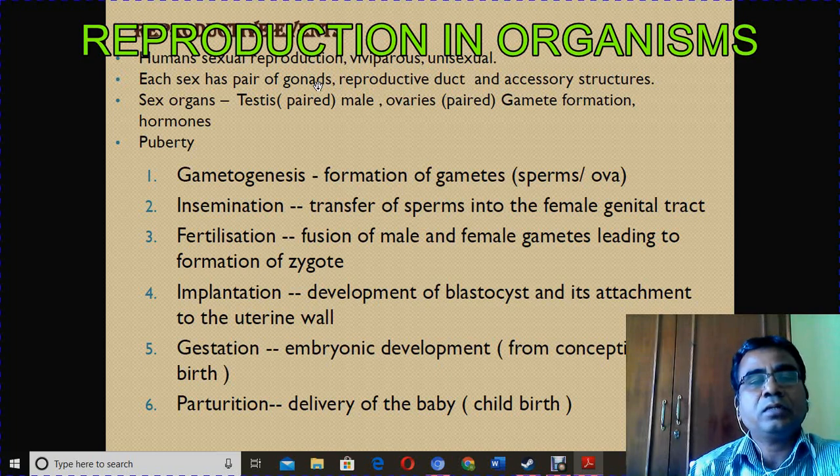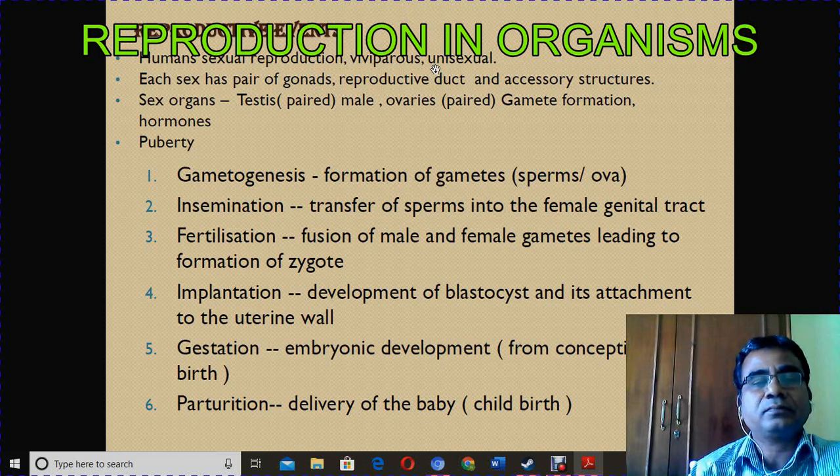So in this lesson we are going to study about the male reproductive organ and the female reproductive organ, and gamete formation, how gametes are formed, that is gametogenesis. How gametes are formed, how sperm and ovum are formed, that is spermatogenesis and oogenesis. All these processes we are going to study in this class.